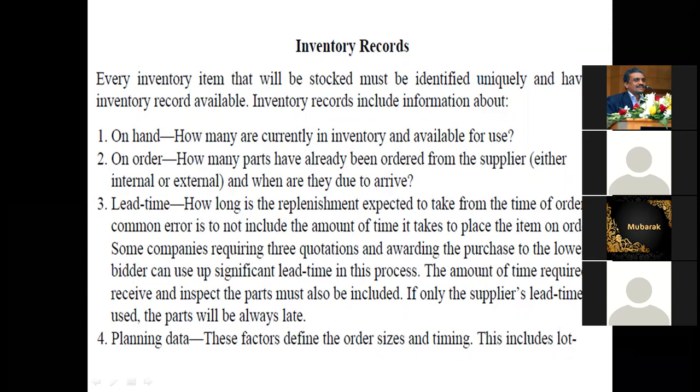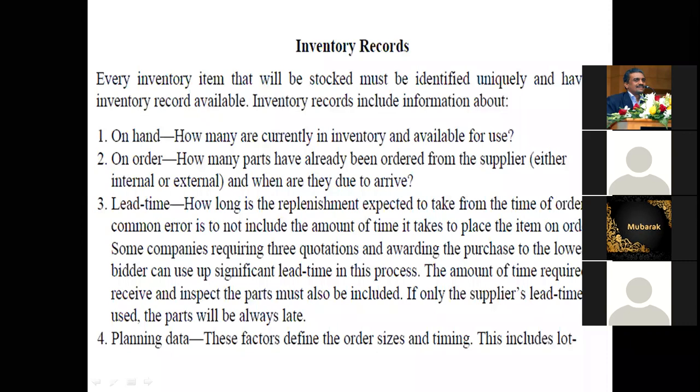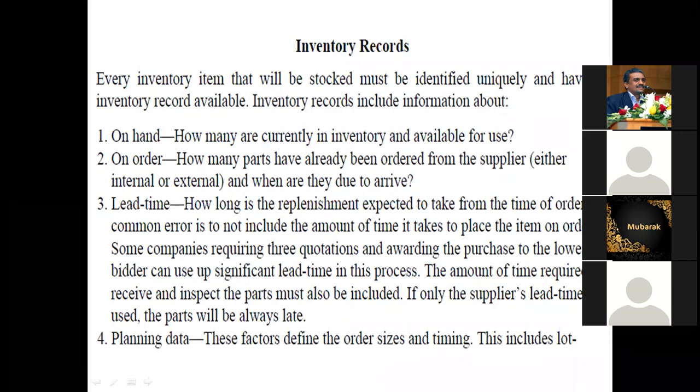On hand. What is the meaning of "on" in the inventory, in the English word, O-N, on? Okay, you find the meaning. So on hand means how much is available right now on you, with you. How much on hand do you have?